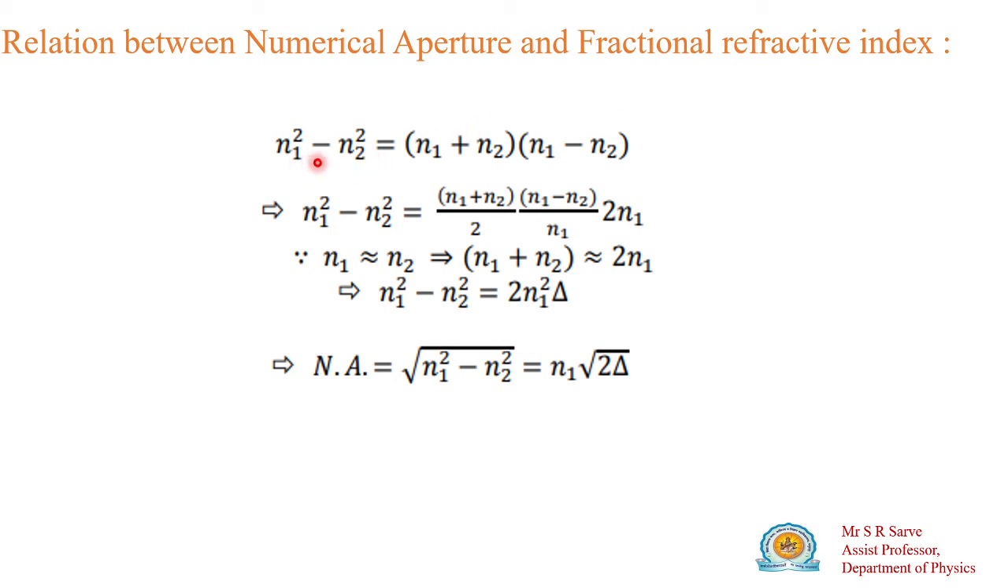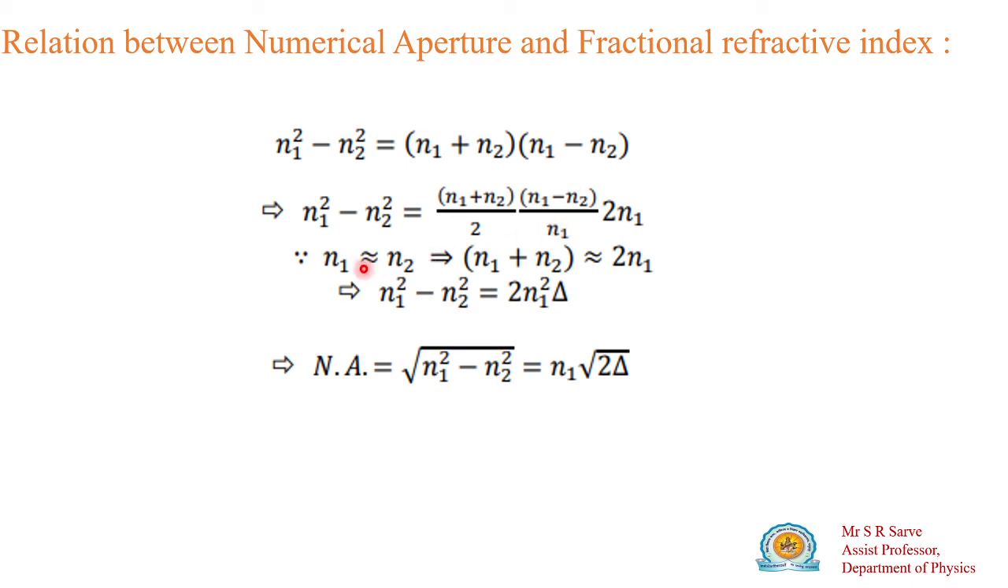Now, a square minus b square is a plus b into a minus b. So n1 square minus n2 square is equal to n1 plus n2 into n1 minus n2. What I have to do is multiply twice n1 in the numerator and the denominator. So if I arrange this, twice n1 divided by twice n1. Now, what is fractional refractive index? N1 minus n2 divided by n1. So that is your delta, right?